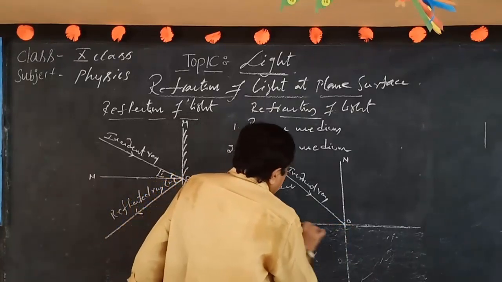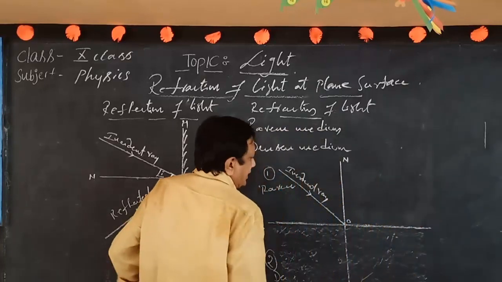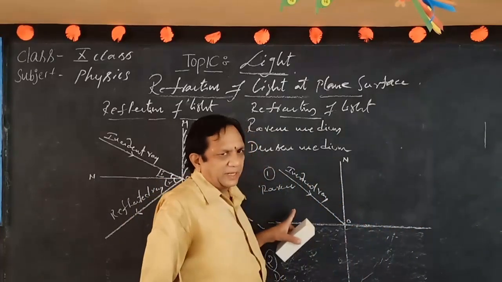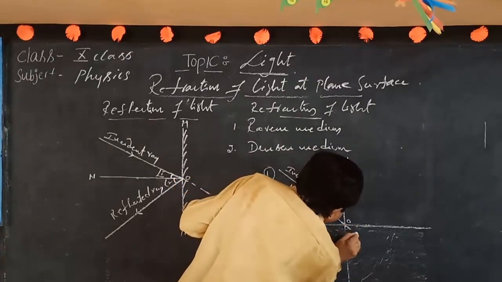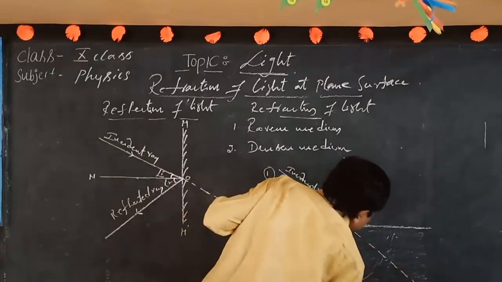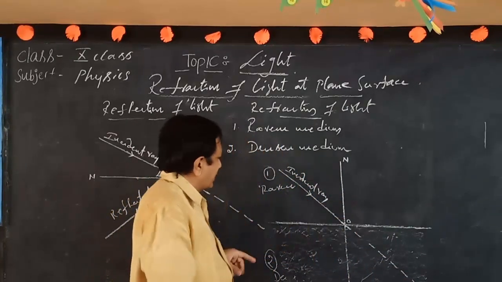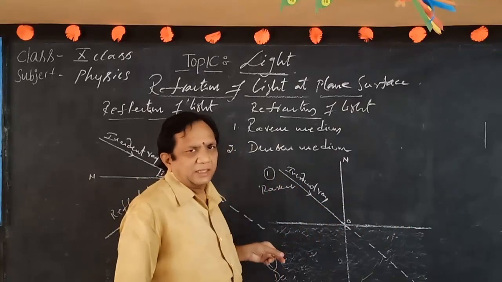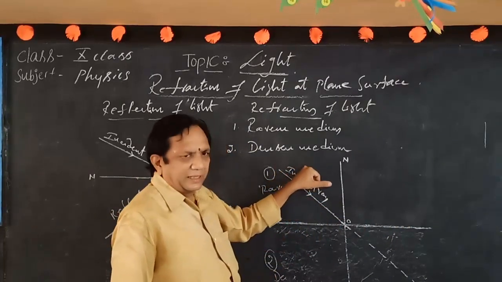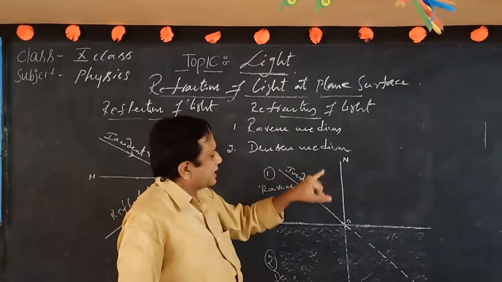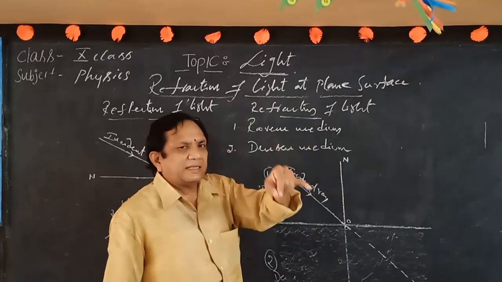What is this? Interface, or otherwise medium separator. When this medium separator is not there, what happens? This ray will travel in a straight line. This is the property of light. It travels like this, straight. But here we place one interface between these two media. That's why, when the ray produced from the rarer medium, that is the incident ray, touches this interface, it bends and travels.